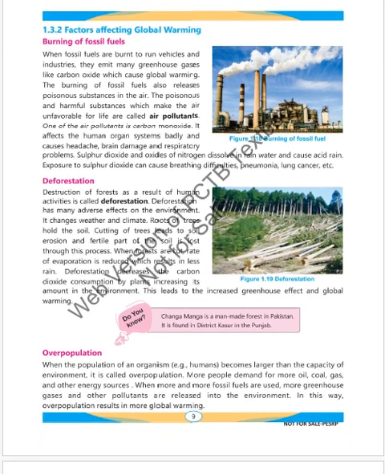Factors affecting global warming are burning of fossil fuel, deforestation, and overpopulation. Burning of fossil fuel. When fossil fuels are burned to run vehicles and industries, they emit many greenhouse gases like carbon dioxide, which cause global warming. The burning of fossil fuels also increases poisonous substances in the air. The poisonous and harmful substances which make the air unfavorable for life are called air pollutants. One of the air pollutants is carbon monoxide. It affects the human organ system badly and causes headache, brain damage, and respiratory problems. Sulfur dioxide and oxides of nitrogen dissolve in rainwater and cause acid rain. Exposure to sulfur dioxide can cause breathing difficulties, pneumonia, and lung cancer.